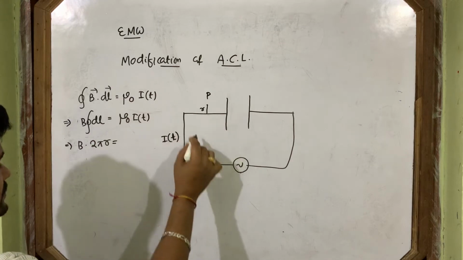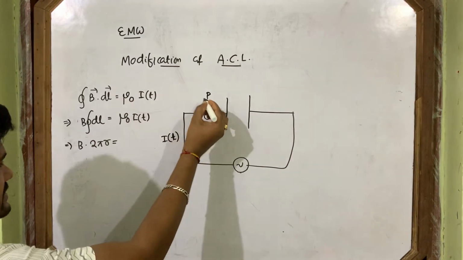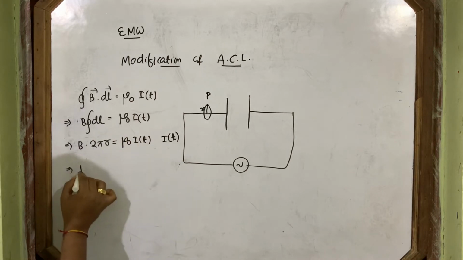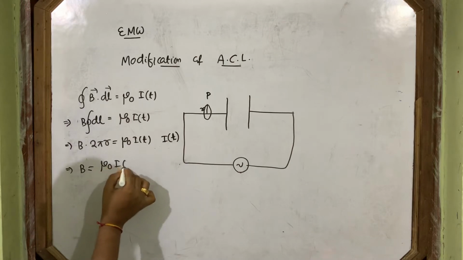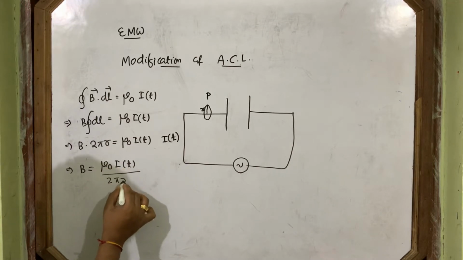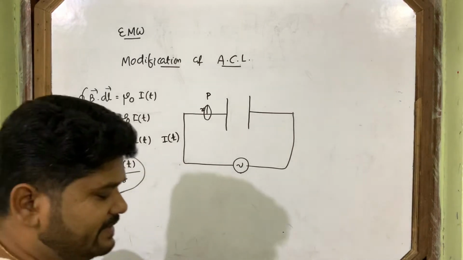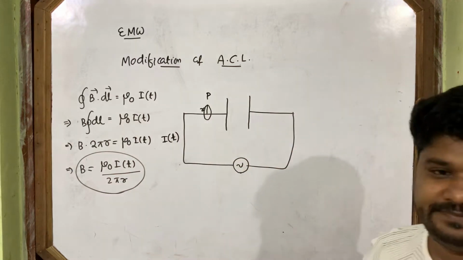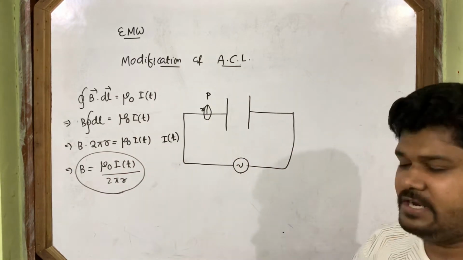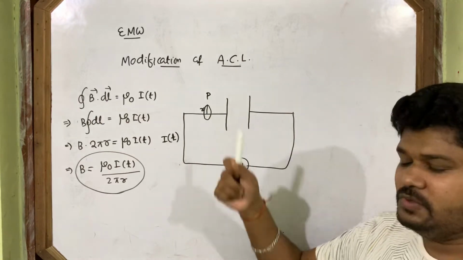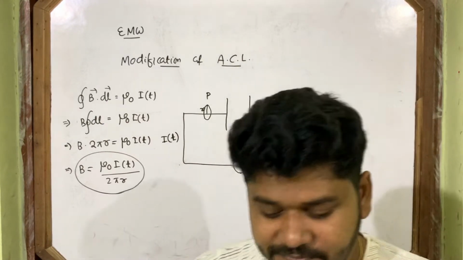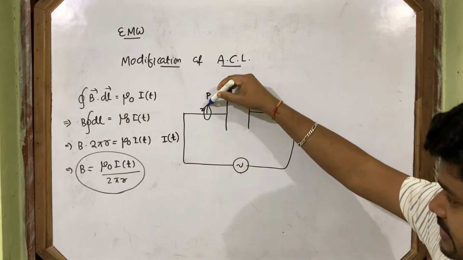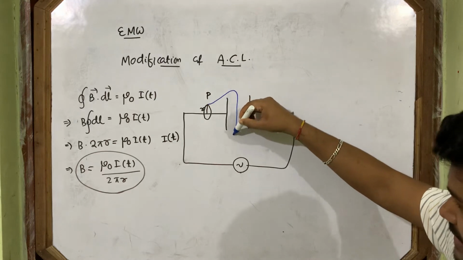This is the Ampere loop. We choose the Ampere loop like this. So mu naught I. Then B comes as mu naught I by 2 pi r. This is the magnetic field expression at point P when we use Ampere's circuital law, choosing this Ampere loop. But if I change the Ampere loop, making a structure of this type.